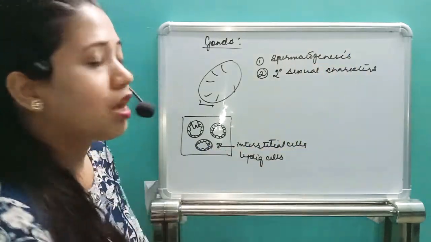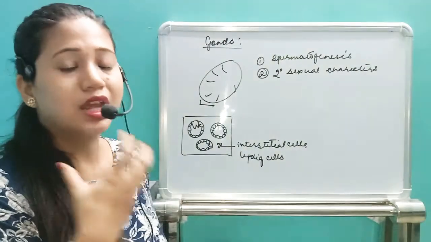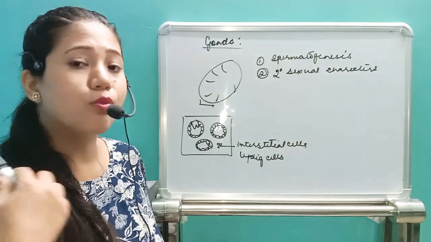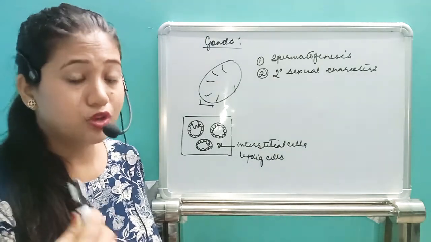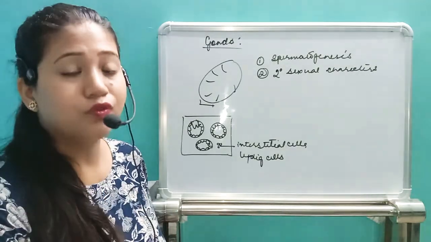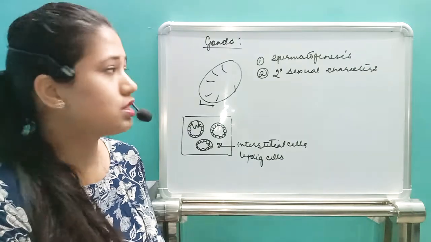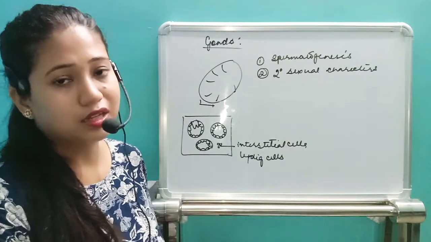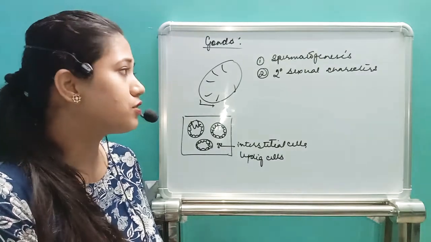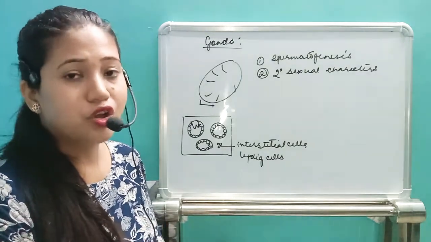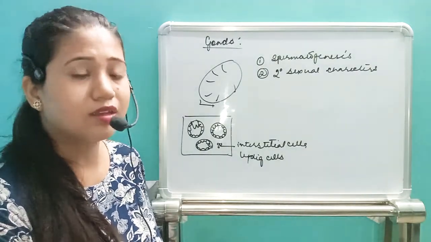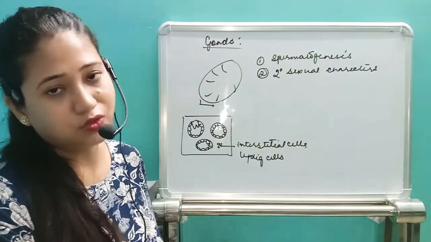For the development of the beard on the face, facial hair growth will be promoted, broad musculature, then broad pelvic girdle, broad pectoral girdle, broad shoulders, and the voice will be a little more hoarse. So these are the characteristics caused by the testosterone hormone in case of male. That is, the first function is production of the sperm. For the process of spermatogenesis, testosterone hormone is required. Second is for the secondary sexual characters.